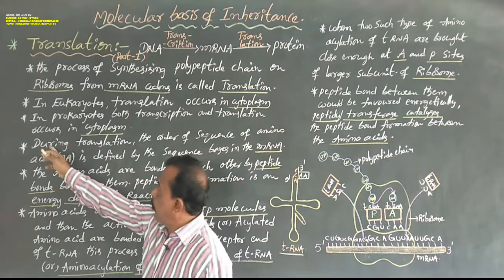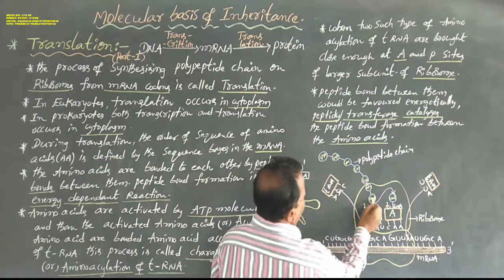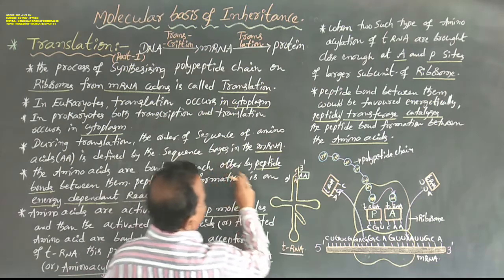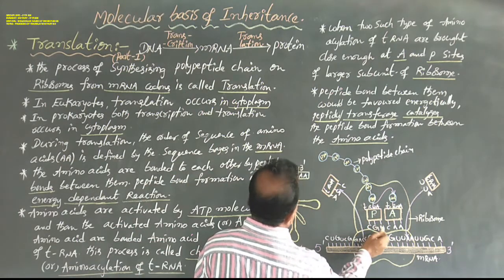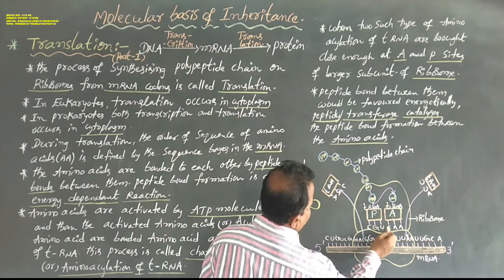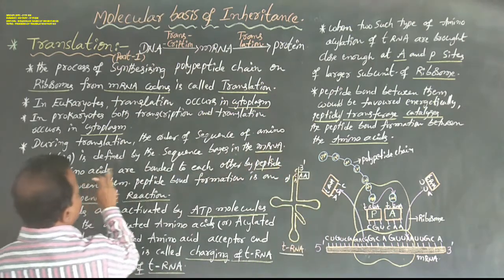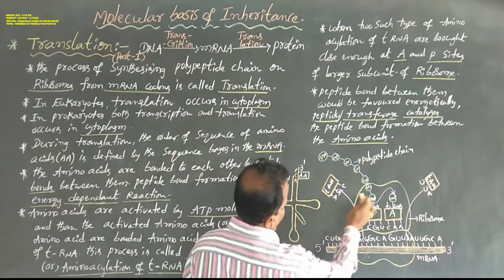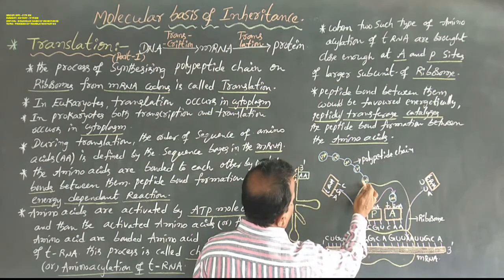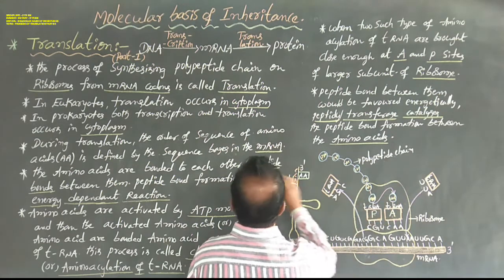Next, during translation, the order of the sequence of amino acids is defined by the sequence of bases in the mRNA. Next, the amino acids are bonded to each other. This is a bond. The amino acids are bonded to each other.